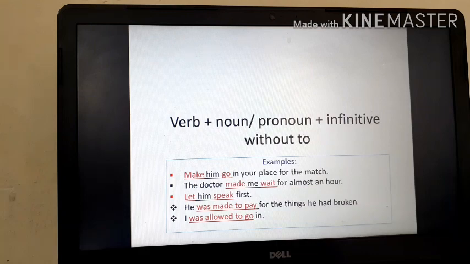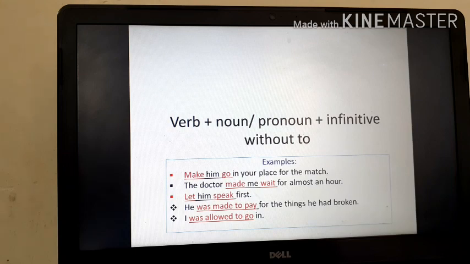Now, verb plus noun or pronoun plus infinitive without to. See, there are some verbs, that is let and make, which always occur with the infinitive without to. The verbs make and let are followed by the infinitive without to. Like, make him go in your place for the match. The doctor made me wait for almost an hour. Let him speak first. So see, because make and let are there, I didn't use to, and it is a rule. Without to we have to write.